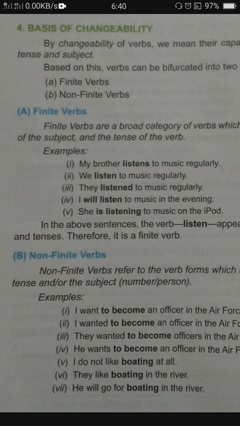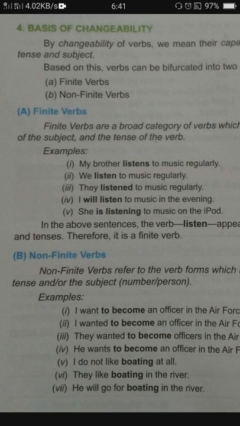Means if we change the tense, whether the verb changes, or if we change the subject, like the subject's number, singular number or plural number, or first person, second person, third person, according to that, whether the verb changes or not. So we can see there are two types of verb, finite and non-finite.